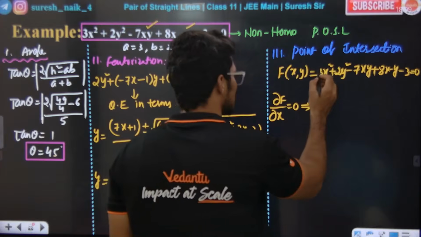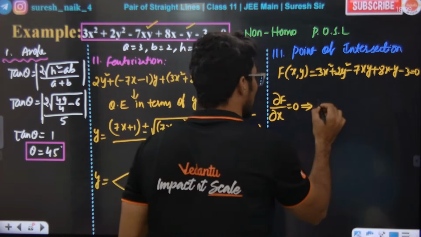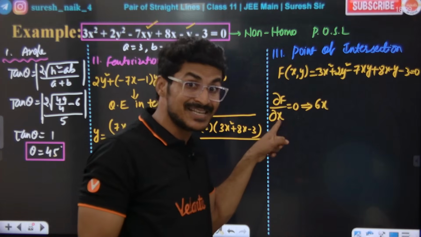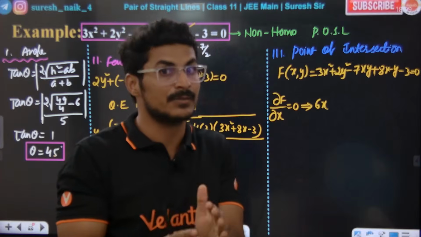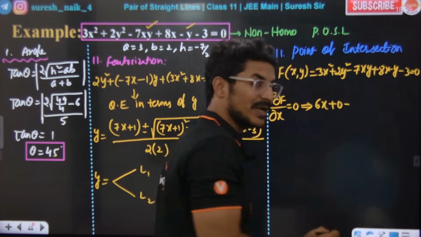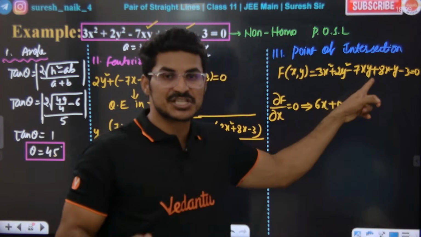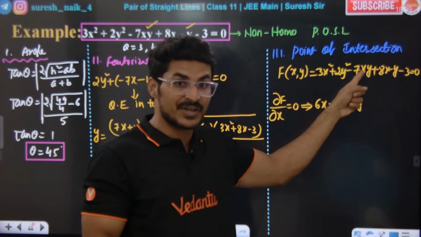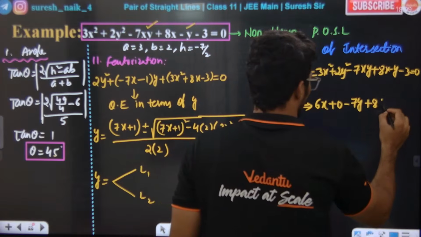We differentiate only the x terms and treat everything else as constant. 3x square differentiates to 6x. All the y terms become constant, and the derivative of a constant is 0. Now the differentiation of 7xy: only x is differentiated, so it will be 7y, as y stays as a constant. 8x differentiation is 8, y differentiation is 0.